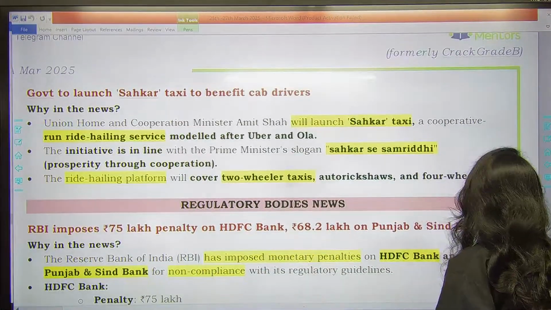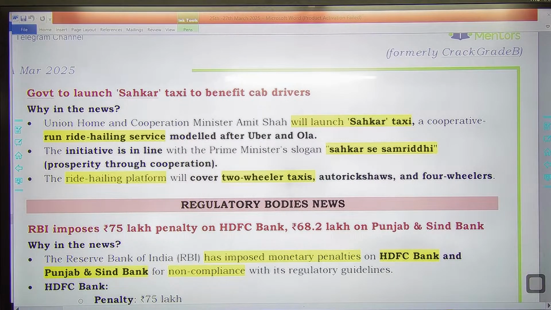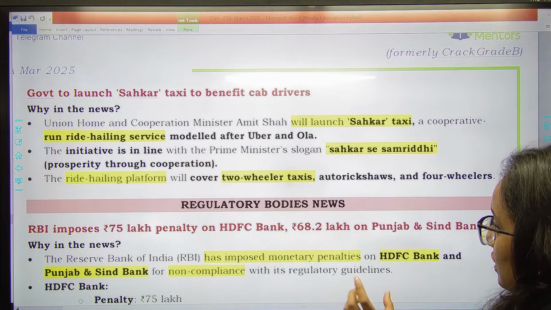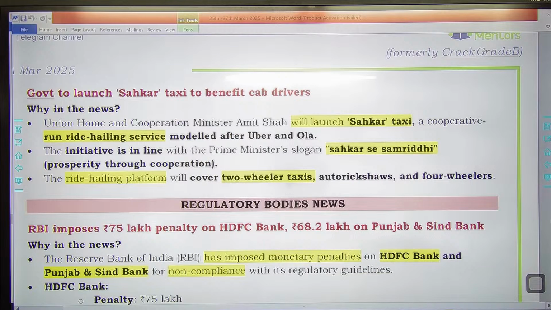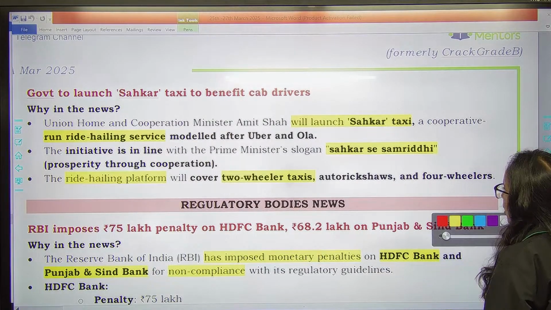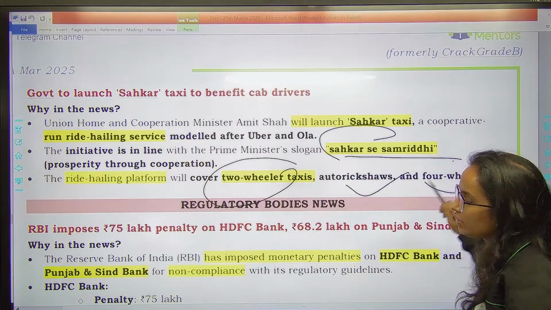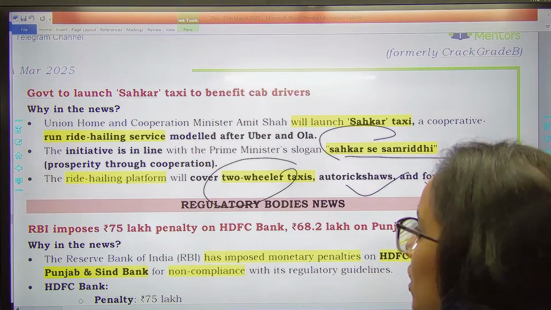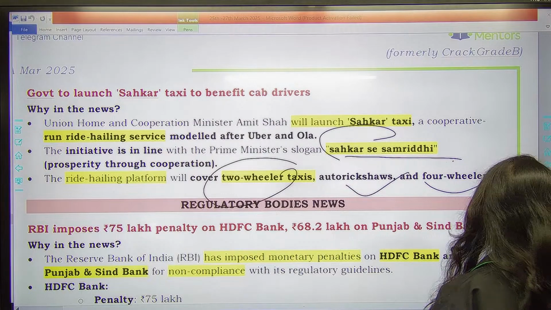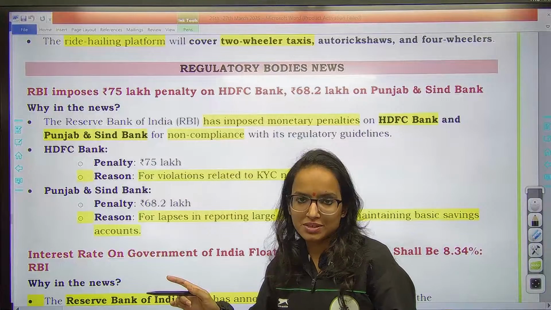Then next, Union Home and Cooperation Minister Amit Shah will be launching Sehkar Taxi, a cooperative run ride-hailing service model like Uber and Ola. So this is particularly in line with the Prime Minister's slogan, Sehkar se Samriddhi, prosperity through cooperation. There will be 2-wheeler taxis, auto rickshaws, 4-wheelers. So like the Uber Ola model, they will be developed on the same model. 2-wheelers, making transportation easier, cheap also, would be a sustainable option, right?